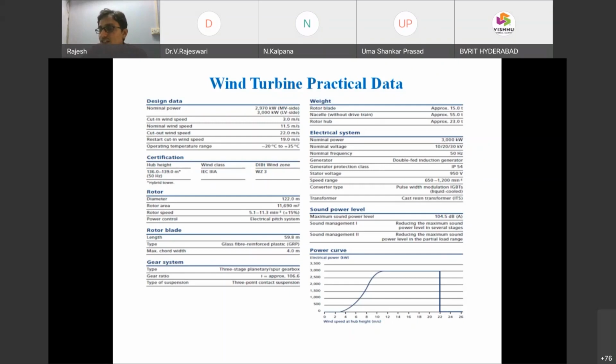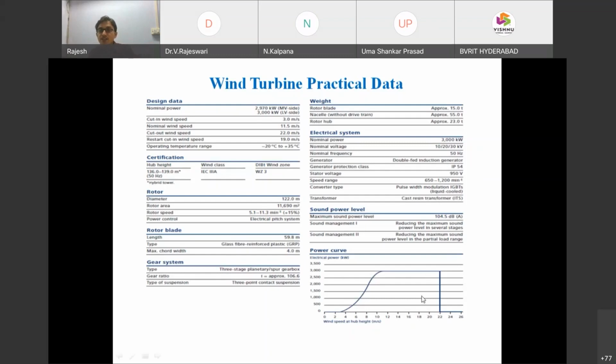Almost in Telangana itself, we are getting almost 45 and 46. Somewhere Rajasthan maybe 50. So like that in Indian environment, we have to change. Instead of minus 20 to 35, 0 to 50, based upon material. Restart cut-in, cutout speed is 22, the design as 22. So like the rotor diameter, swept area, everything, electrical system. So this is the specification he mentioned.